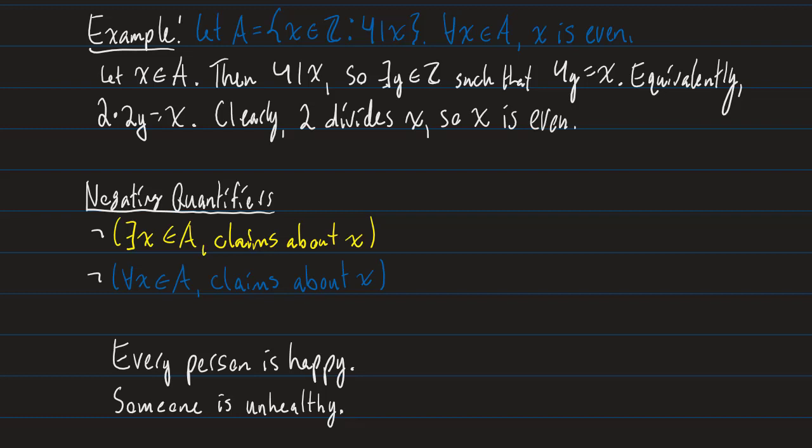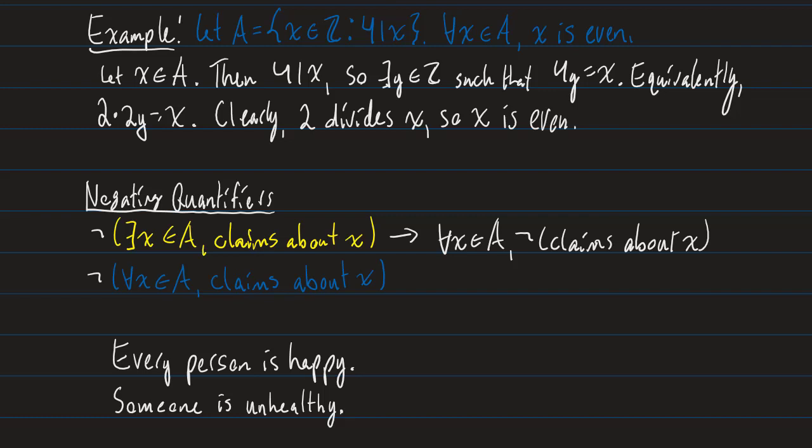What we do is we push that tilde through. We push that tilde to our claims about x, and when we push it through, we flip our quantifier and we negate our claims about x. So the there exists becomes a for all statement: for all x in A, and then we negate our claims about x. You could probably already see at the bottom we're going to have some examples, so if this isn't making sense yet, just hold on a second.